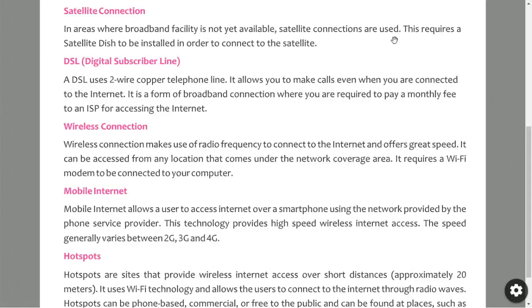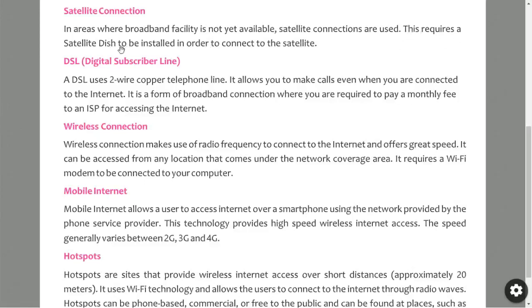In those areas, satellite connection can be used, wherever it is not possible to pull the broadband cable, in hill stations or in a forest area.